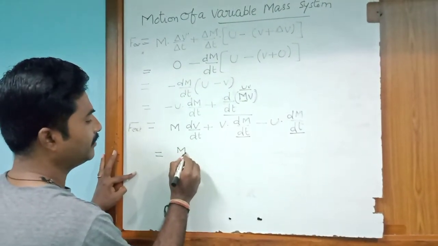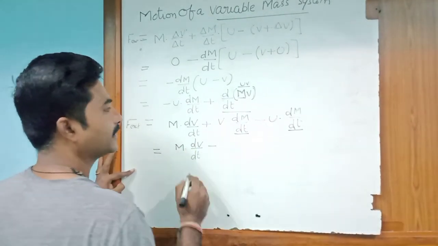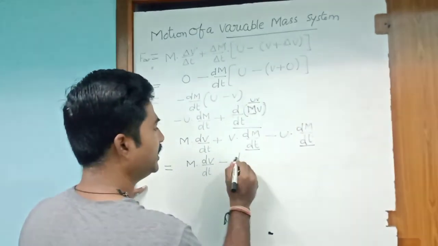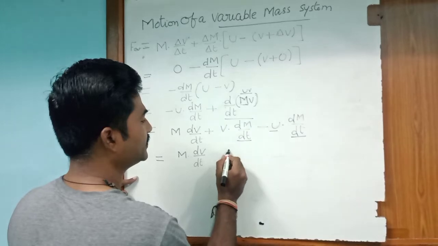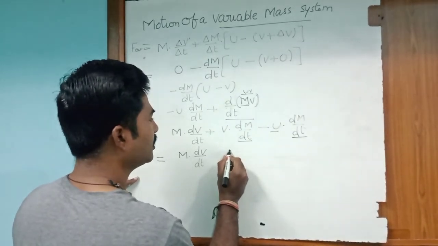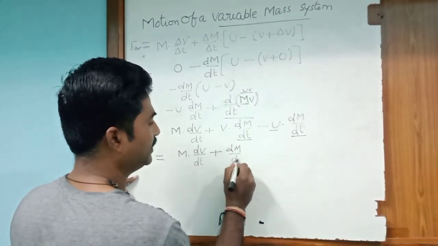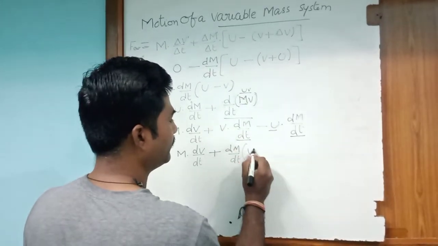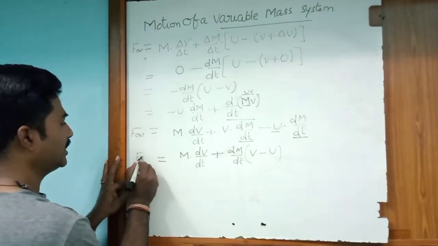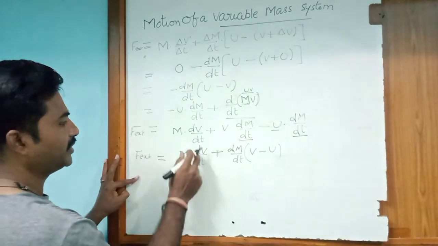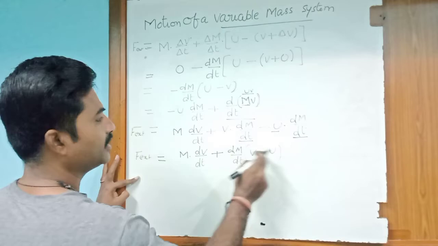So m into dv by dt, plus dm by dt of v minus u, which is equal to F external.